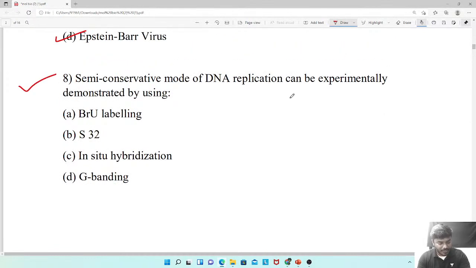Yes, answer the question number 8. Semi-conservative model of DNA replication can be experimentally demonstrated by using?